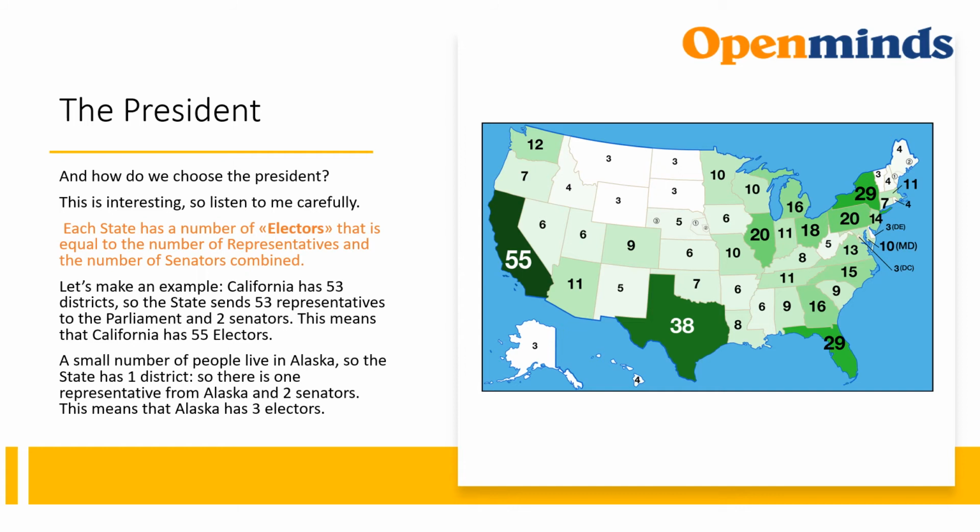California has 53 districts, so the state sends 53 representatives to the Parliament and 2 senators. This means that California has 55 electors. A small number of people live in Alaska, so the state has 1 district. So there's 1 representative from Alaska and 2 senators. This means that Alaska has 3 electors.